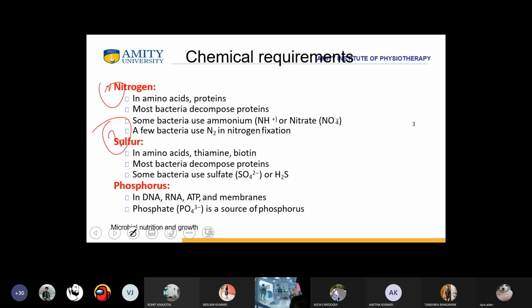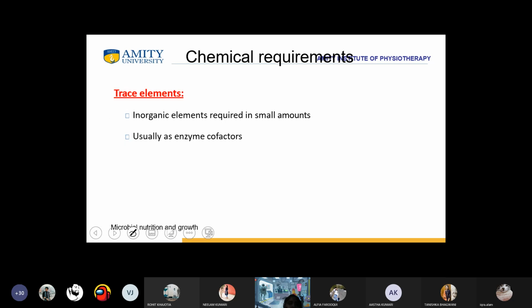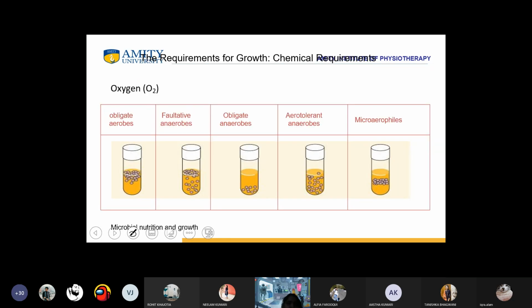Third is sulfur. In amino acids like thiamine and biotin, most bacteria decompose proteins and some bacteria use sulfate. Now fourth is phosphorus. Phosphorus is an integral part of DNA, RNA, ATP and membrane. So phosphate is a source of phosphorus. Then we have trace elements. These are inorganic elements that are required in small amounts. They are usually enzyme cofactors.